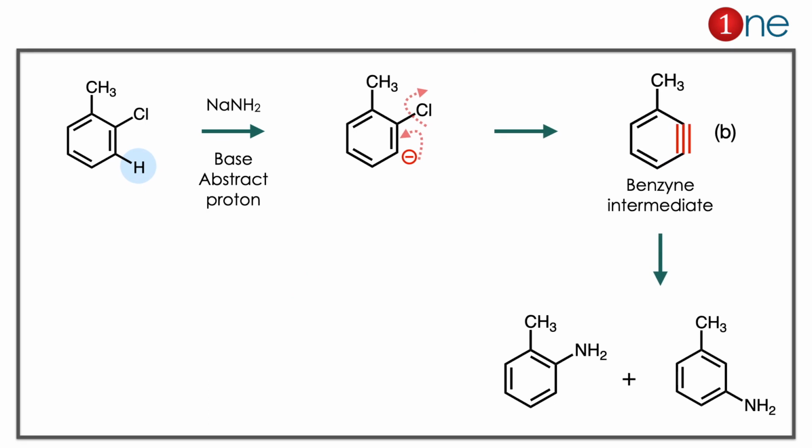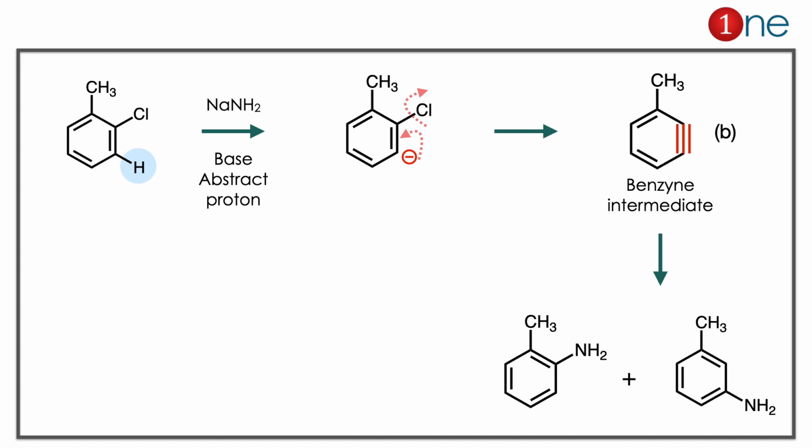With the starting material you are using sodamide, which is a strong base that abstracts a proton. The acidic proton will be removed, because it is near to the leaving group. When the proton is removed, you have the anion formation. Chlorine is a good leaving group, so it will be a very stable benzyne formation because the anion can be quenched by chlorine removal. So the benzyne intermediate is formed. That is the answer B. Then the next step is amination. The amination can be on either side. We don't discuss the major product here, we just discuss the benzyne intermediate. So the answer is clearly B.